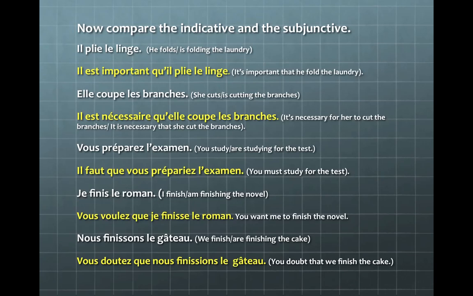Now let's compare the indicative and the subjunctive. Il plie le linge. That's in the indicative. And in the subjunctive we have Il est important qu'il plie le linge. The sentences that use the subjunctive are written in yellow. The ones in white are indicative. Elle coupe les branches versus Il est nécessaire qu'elle coupe les branches. Vous préparez l'examen. Il faut que vous prépariez l'examen. Je finis le roman. Vous voulez que je finisse le roman. Nous finissons le gâteau. Vous doutez que nous finissions le gâteau.